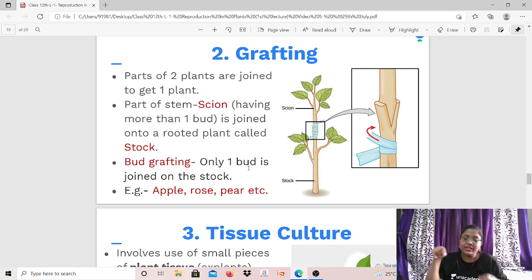And then it has been tightly tied, है ना, so that it does not fall and it grows as a single plant. So after 2-3 days you will see that it starts growing as a single plant. Okay, scion and stalk, remember these names. This is bud. You can also do bud grafting. मतलब only one bud is joined on the stalk. उसको bud grafting कहते हैं.